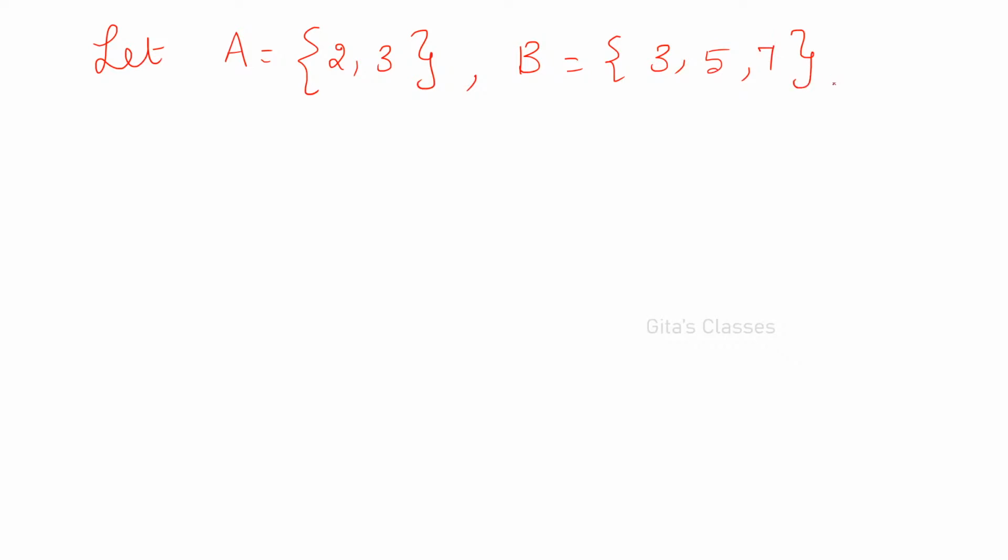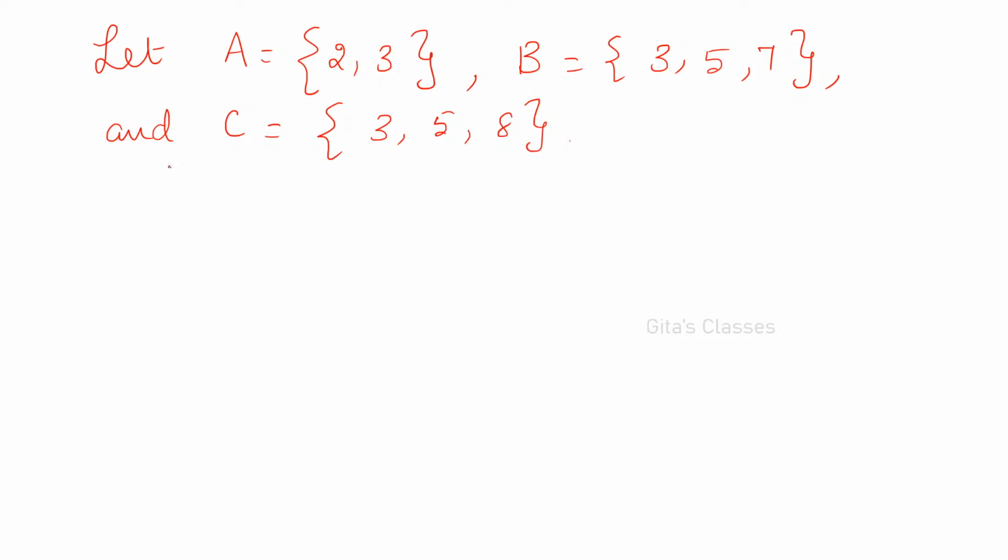Already we have studied these things, but just for recollecting. Let A is equal to {2, 3}, B is equal to {3, 5, 7}, and C is equal to some elements, any elements you can take. C is equal to {3, 5, 8}.